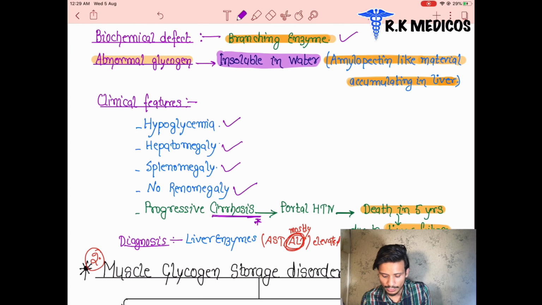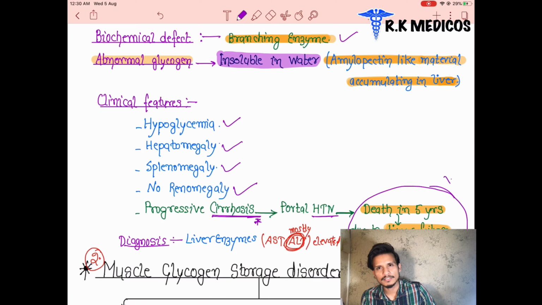it leads to portal hypertension disease developing. This portal hypertension is going to lead to the death of the patient in 5 years. After developing this disease, the patient suffers from portal hypertension, and this portal hypertension leads to the patient dying in the next 5 years of his lifespan because of liver failure. Because the liver is silently going to stop working and the patient is going toward death.